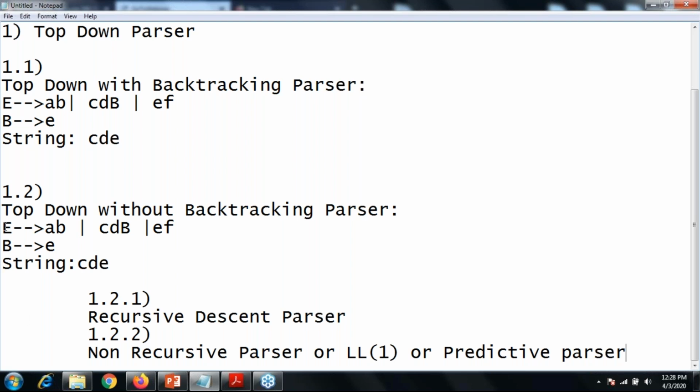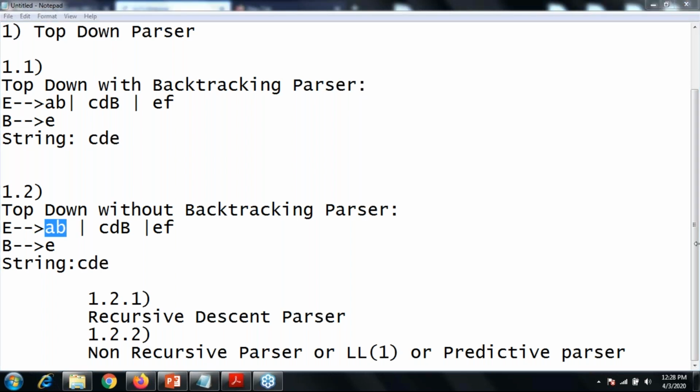Because out of all the given predictions, if you want to choose the second one for your given grammar or string, you can choose any of the productions as the first production. That type of restriction is not there in the predictive parser, or the LL1 parser.